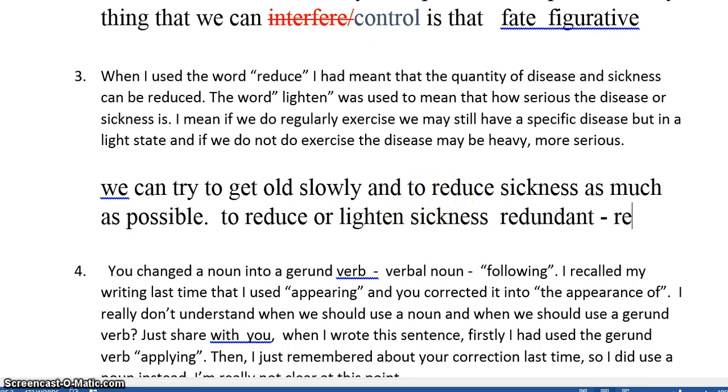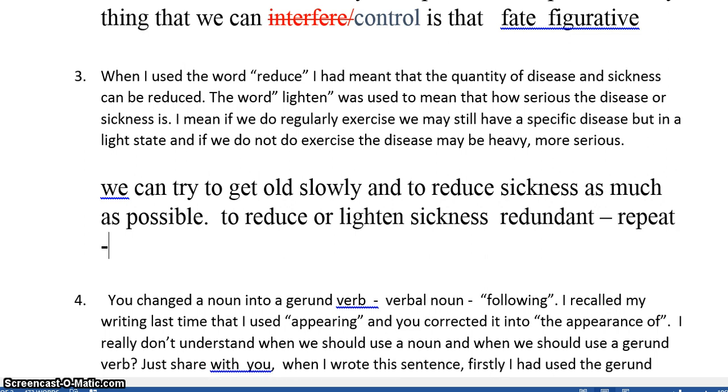So it sounds like we are repeating the same word. So in order to make your words not redundant, we have to think about how we use them. In this sentence, reduce and lighten are very similar. So if I say reduce sickness, this can mean reduce the quantity of sickness, the number of times we're sick,